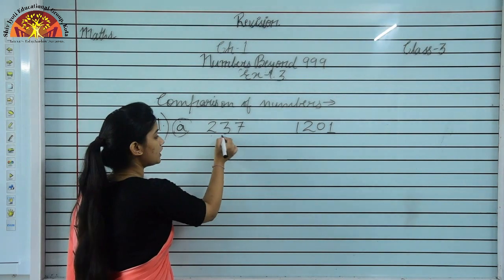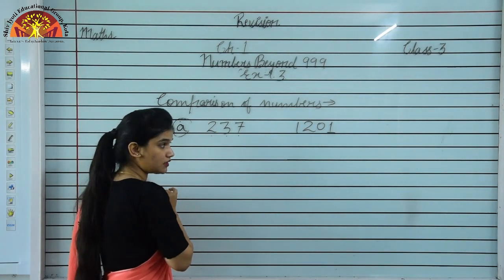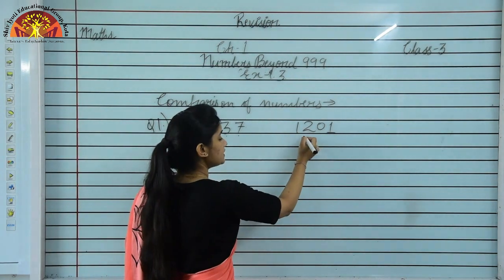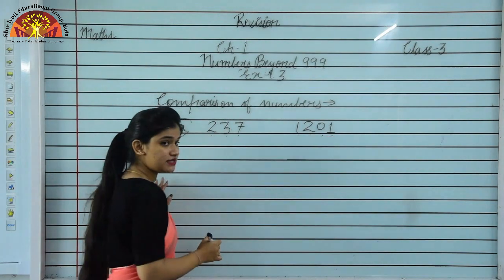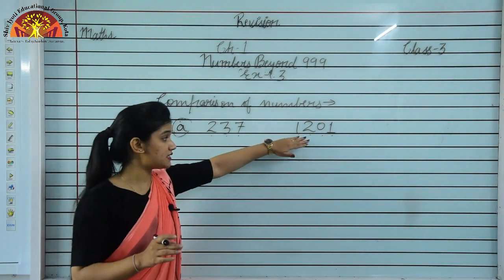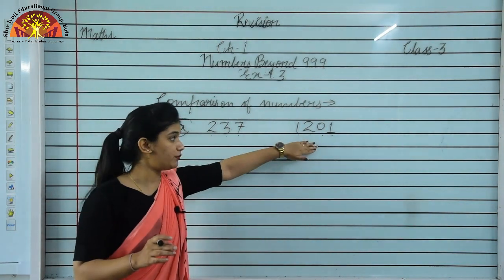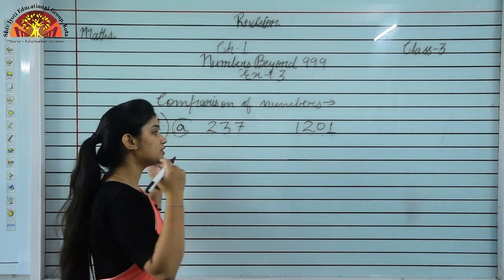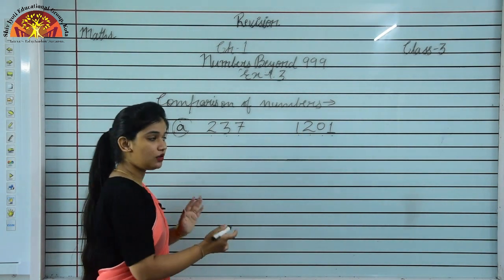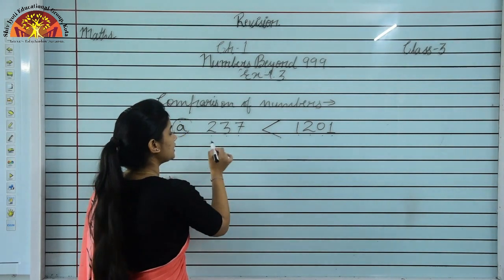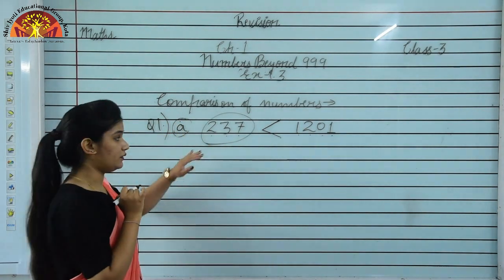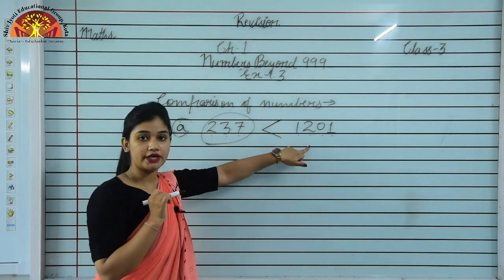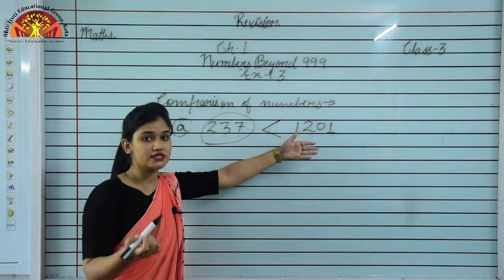As we can see 1, 2, 3, 3 digits in first number and in the next number we see 1, 2, 3, 4, 4 digits. So students number of digits are more in this number. इस number में क्या है? Digits ज़्यादा हैं. तो जिस भी number में number of digits ज़्यादा होंगी this number will be greater than the another number. दूसरे number से ये number क्या हो जाएगा? बड़ा हो जाएगा because we have more digits in this number.